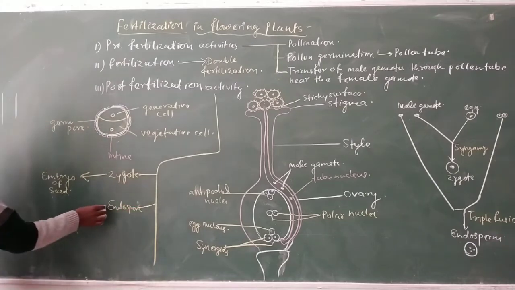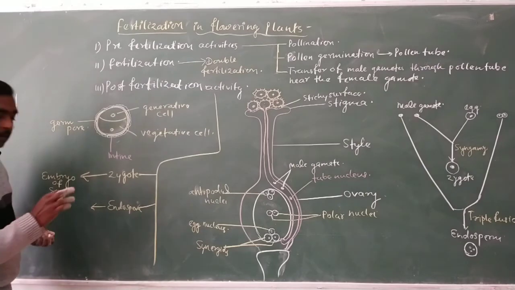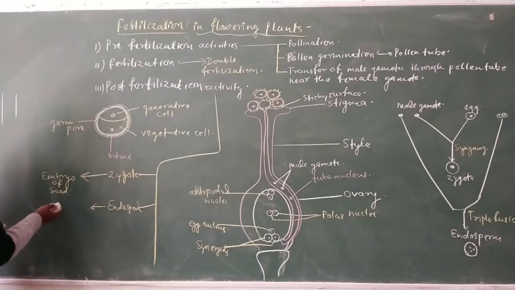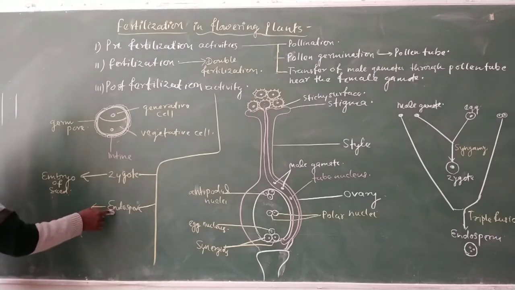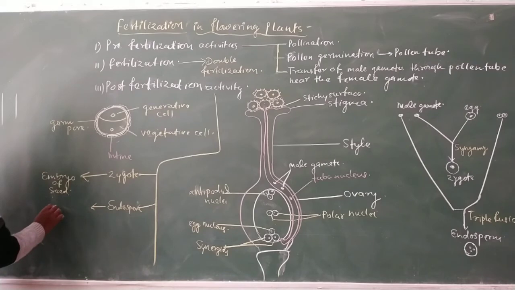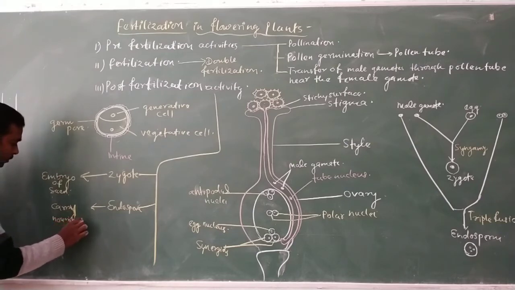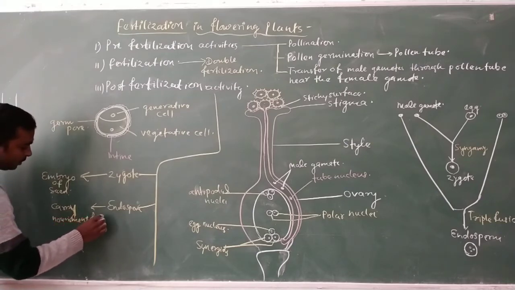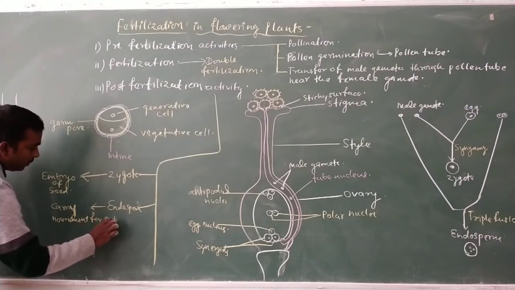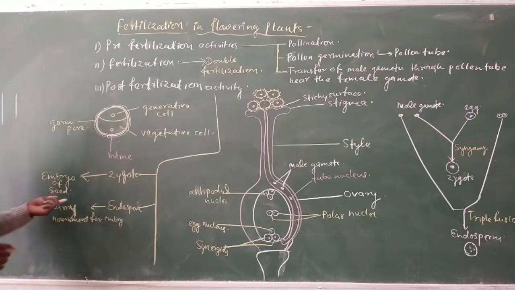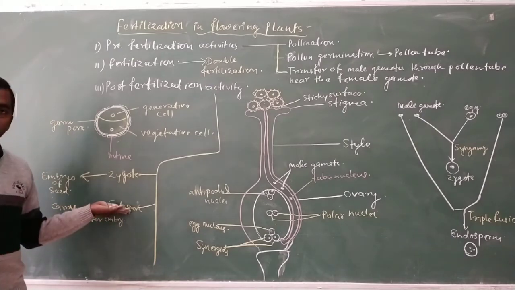The endosperm is the product of triple fusion, and it is responsible for carrying nourishment for the seed or for the embryo. So the embryo inside the seed gets nourishment through the endosperm.